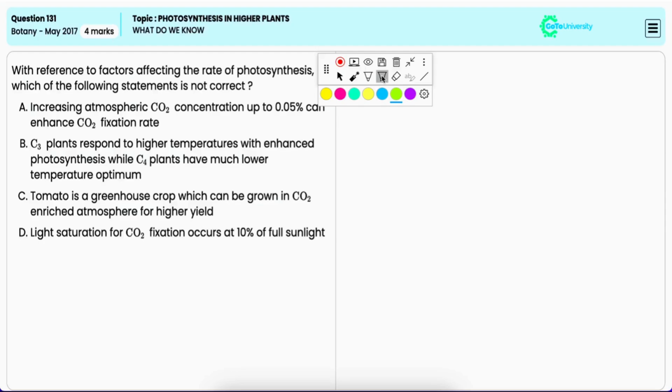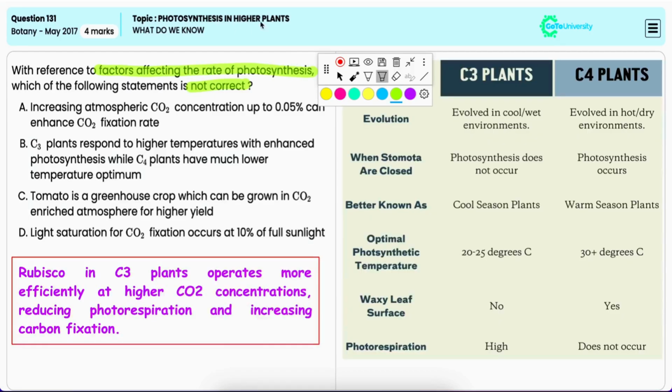In this question, you have to identify the statement which is not correct regarding the factors affecting the rate of photosynthesis. Option A, increasing atmospheric carbon dioxide concentration up to 0.05% can enhance carbon dioxide fixation rate.